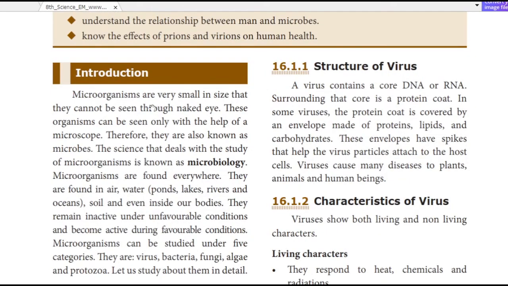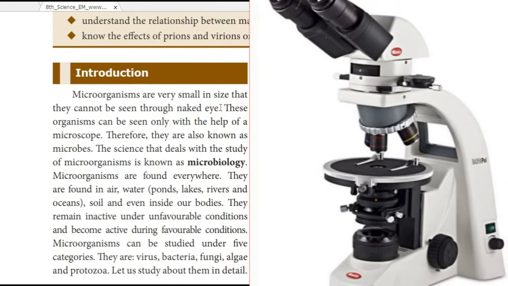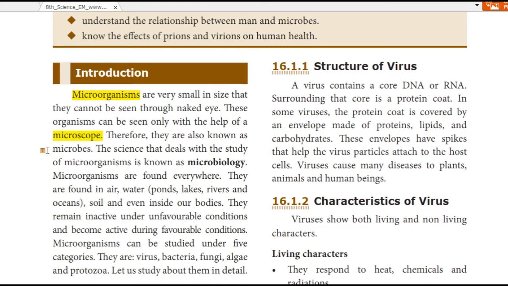Let us see the introduction. Microorganisms are very small in size that cannot be seen through the naked eye. Can we see microorganisms through the normal eye? No, we cannot see. It is very, very small in size. We can see them only with the help of a microscope. Therefore, they are also known as microbes. The other name of microorganism is microbes.